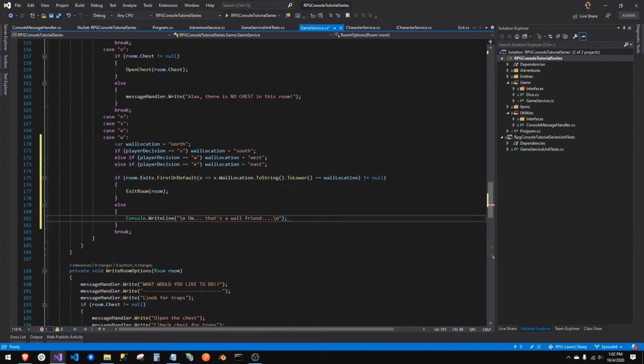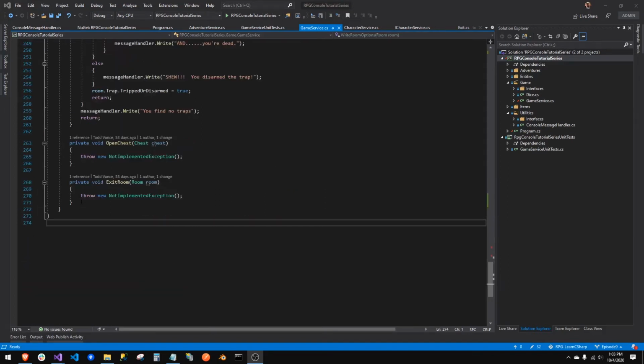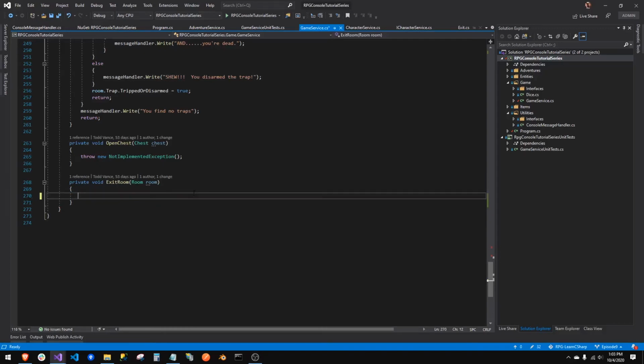Line break. Right? They're trying to put south when we didn't tell them there was an exit south, or they tried to put west when we didn't tell them there was an exit west. All right, so now our player is actually trying to move. So let's get rid of that not implemented exception, because we're going to start doing stuff.